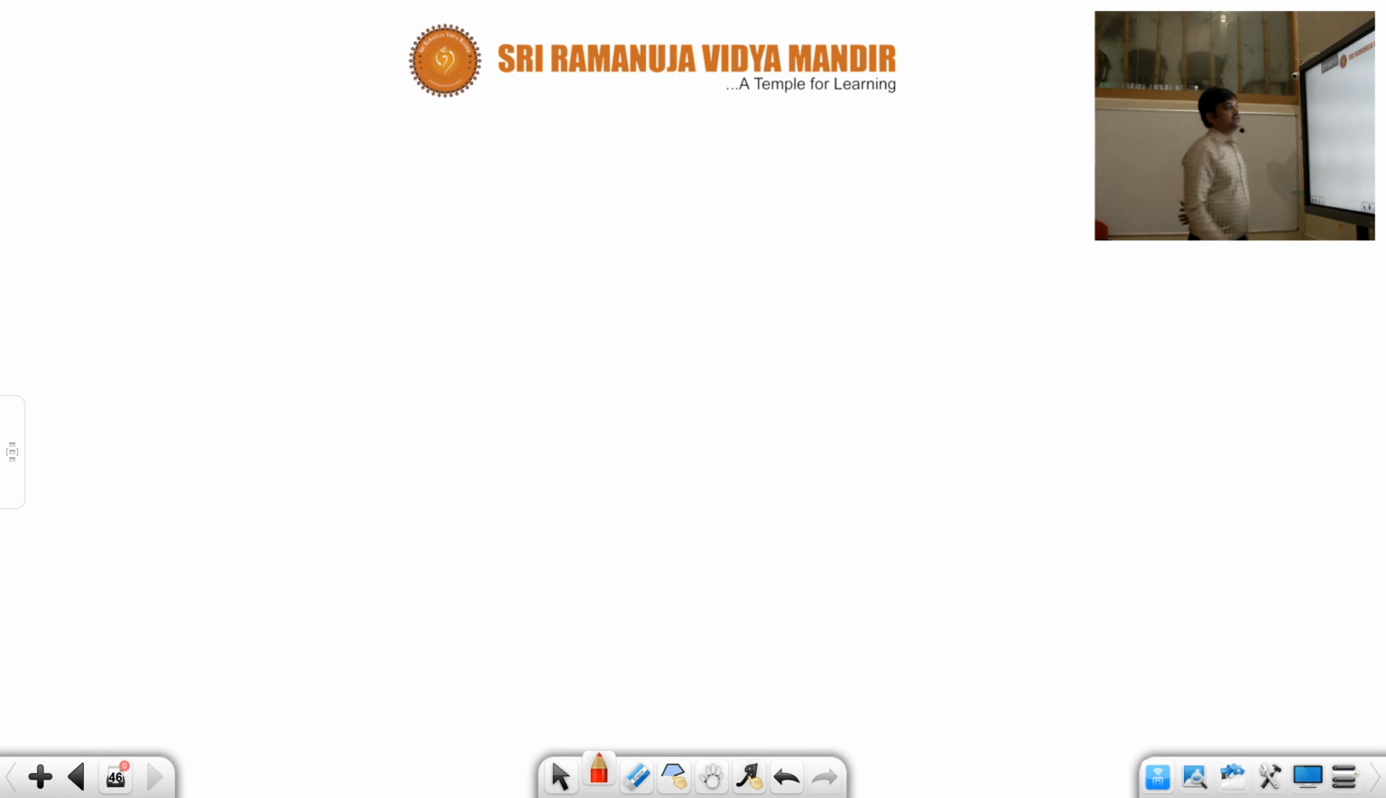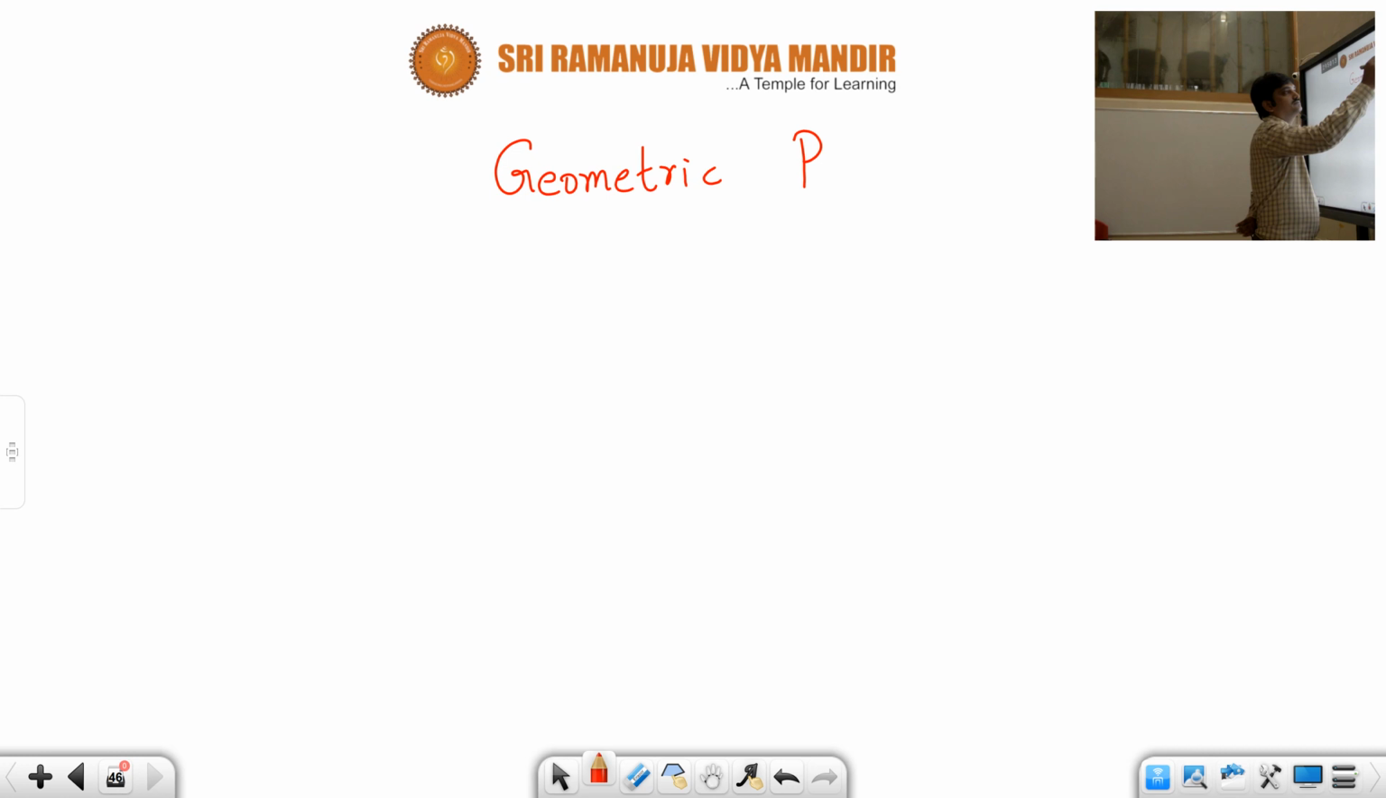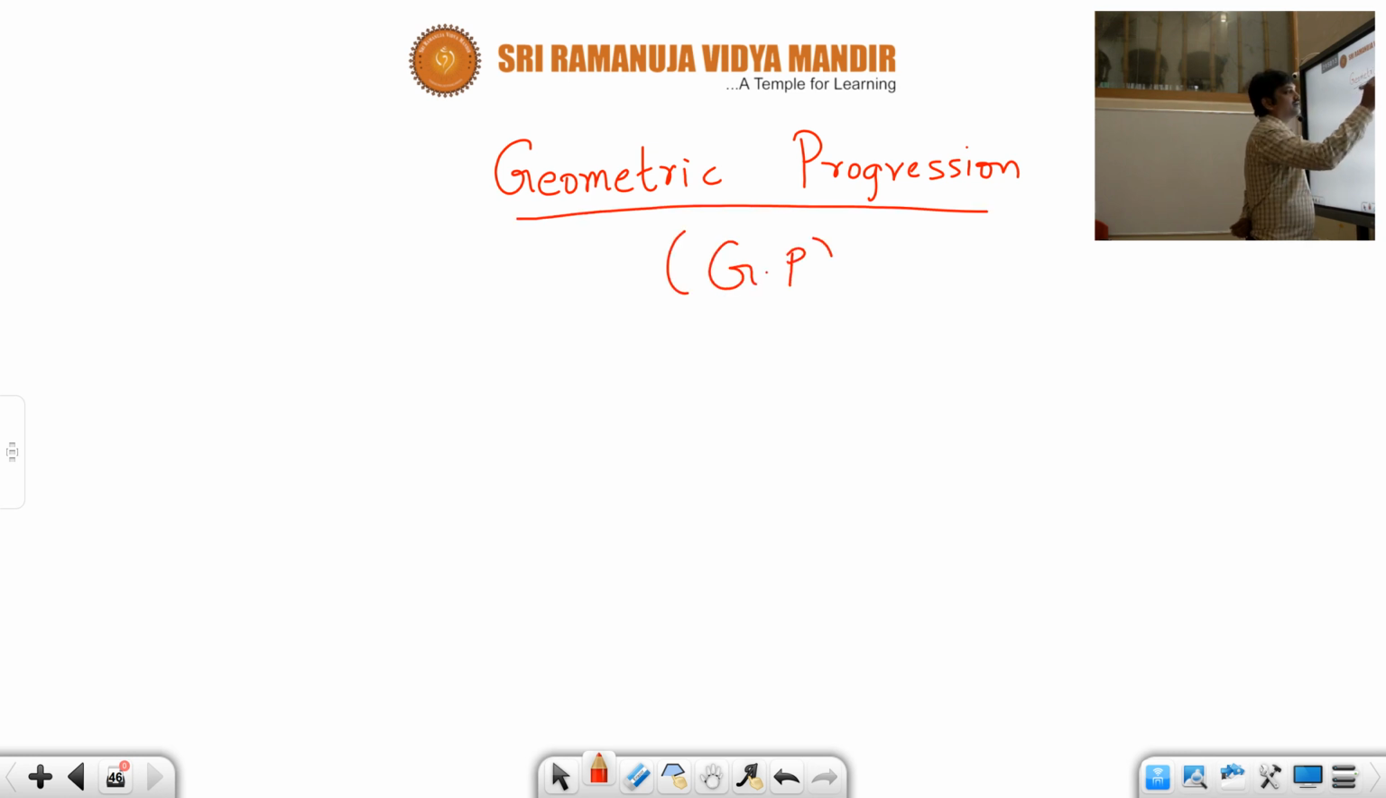And then another important concept you need to know is what is meant by geometric progression. We will continue with this discussion in the next class. So here I will be introducing what is meant by this. In short, we will write it as GP, or geometric progression. See, what is the definition of arithmetic progression? Whenever the consecutive terms differ by the same common difference, we will call that an arithmetic progression.